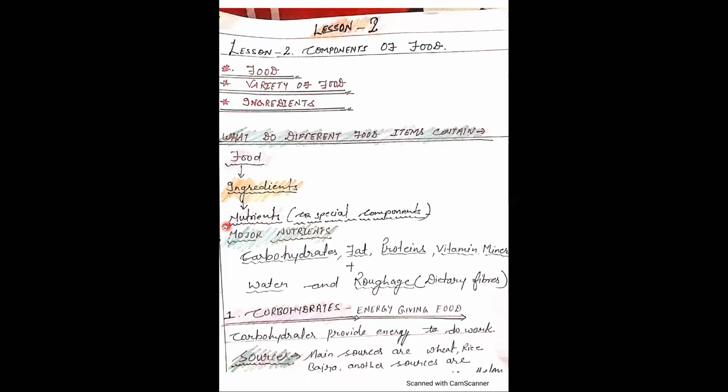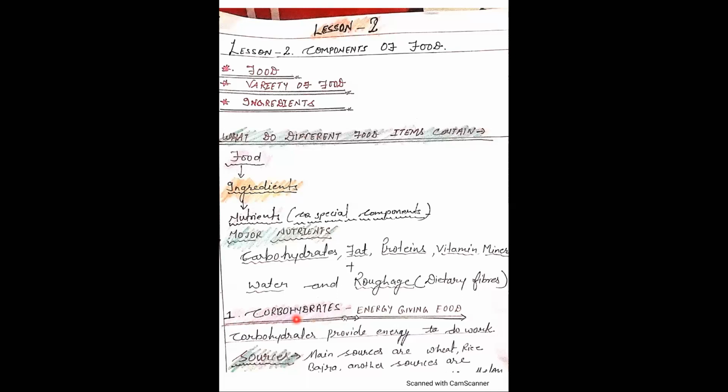There are 5 major nutrients which are provided by the food to our body, and these are carbohydrates, fat, proteins, vitamins, and minerals. In addition, food also contains water and roughage. Roughage is also known as dietary fibers, or we can say dietary fibers are also known as roughage. Now let's start to study different kinds of nutrients which are needed for the growth and development of our body. The first nutrient is carbohydrates.